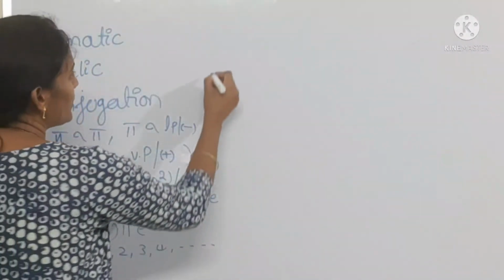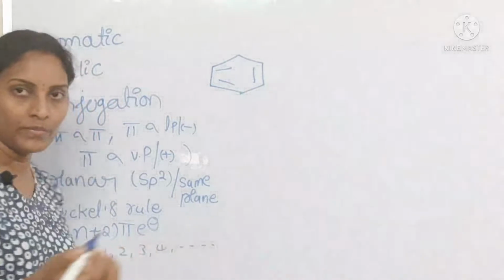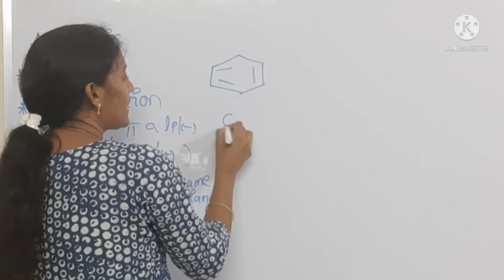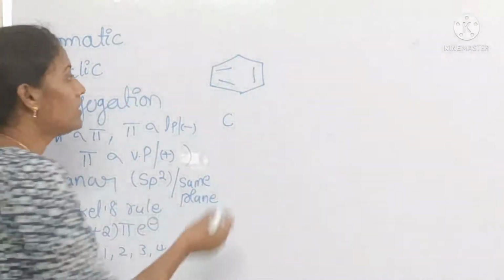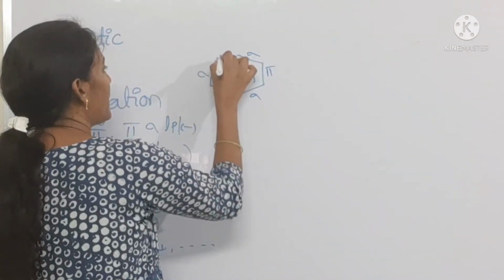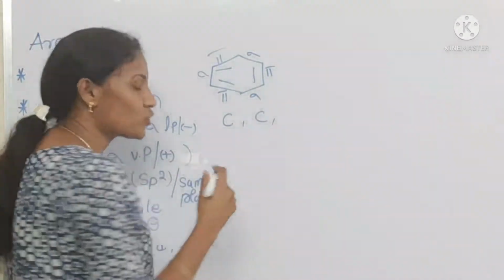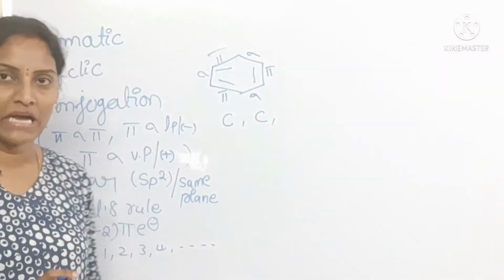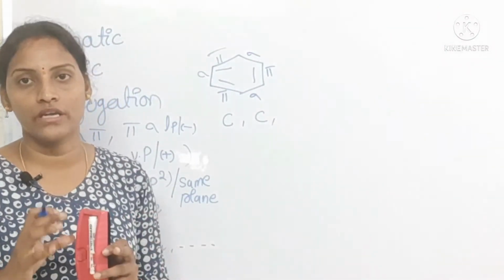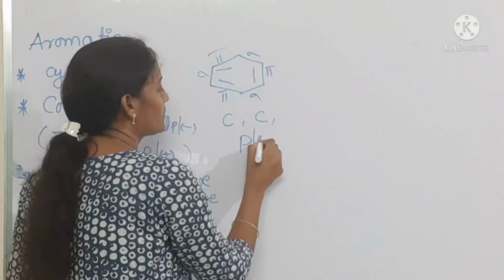For example, you can take phenol or benzene, any one. See, this is benzene. Here it is cyclic, so the first condition is fulfilled. The second one is conjugated or not. Sigma, pi, sigma, pi, sigma, pi. All bonds are in conjugation, so it's conjugated. If it is conjugated, then it will be planar also, because all carbon atoms present in this benzene ring undergo sp2 hybridization.